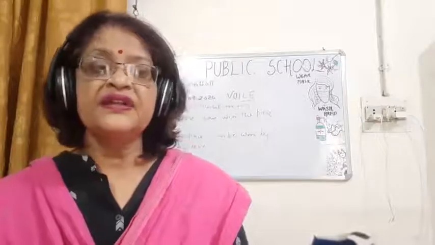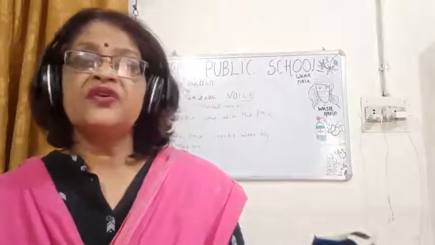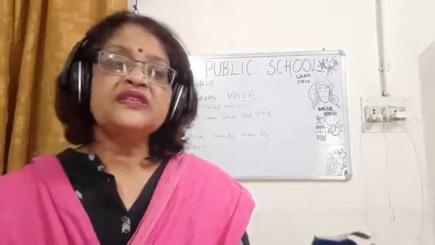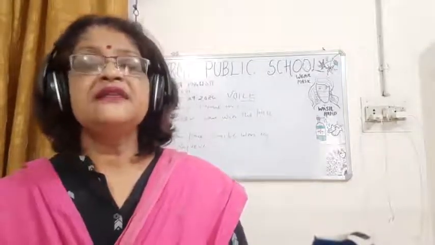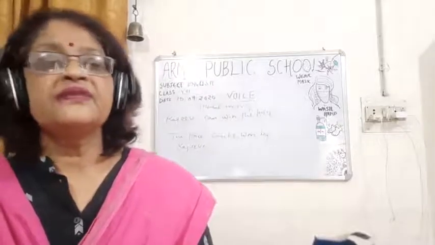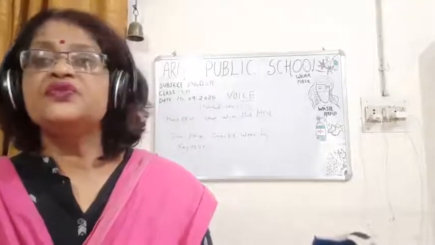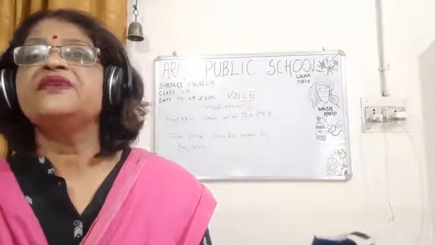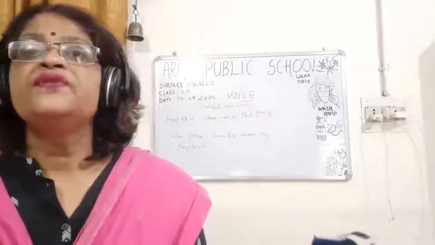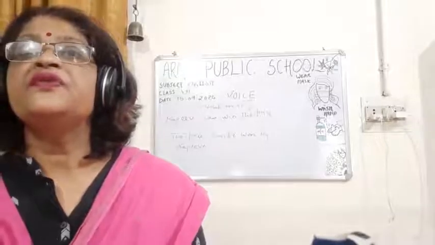Fourth, the subject will change: the object will become the subject in the passive voice, and the subject will change into the object. And children, please remember one thing: if someone, people, anyone, nobody, myself, themselves are there, then you have to omit all these words. You don't have to use this type of word.